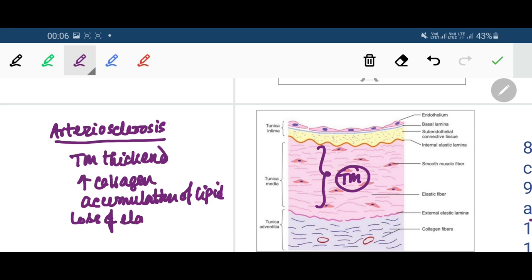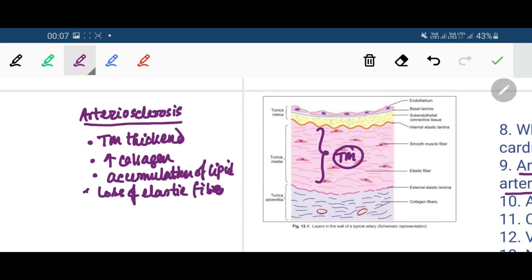All these things ultimately result in narrowing of the arterial lumen.